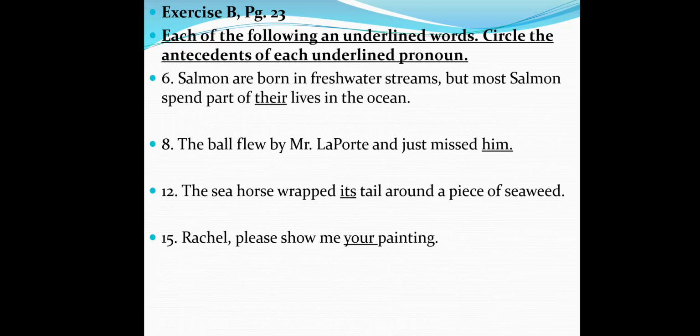Who can give me the answer? Number 12. The seahorse wrapped its tail around a piece of seaweed. And the last one, Rachel, please show me your painting.